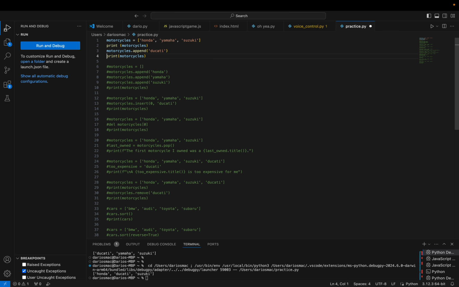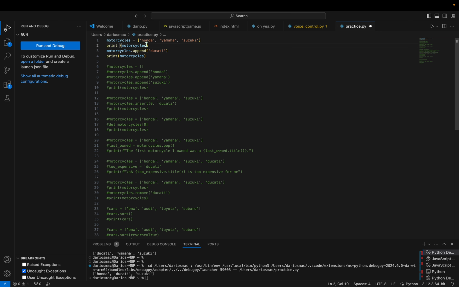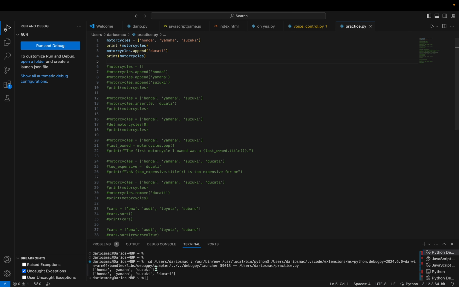Okay, so motorcycles.append is basically adding to the end of the list. We're going to print this list normally, and then we're going to do motorcycles.append Ducati. So we're going to add Ducati to the end and see what happens. As we can see here, Honda, Yamaha, Suzuki, and now we did .append, so it adds Ducati to the end. It's basically the same as adding Ducati right here.